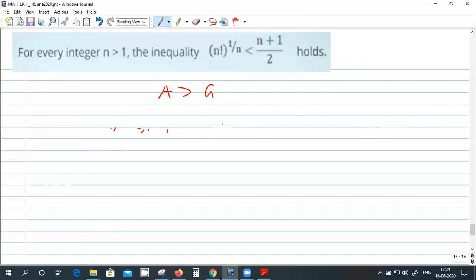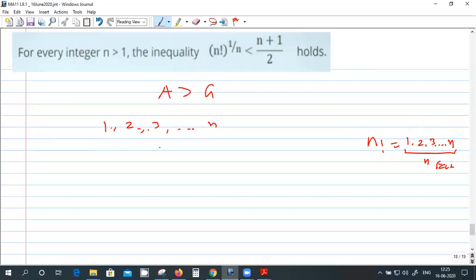Left hand side, how many numbers are there? What is n factorial? You know, right? N factorial is 1 into 2 into 3, so on up to n. This is the meaning of n factorial. So how many factors are here? N factors, right? And that is raised to power 1 by n. So this is the geometric mean of 1 to n. The left hand side is just the geometric mean of 1 to n. So you have to take the numbers as 1, 2, 3, so on up to n.